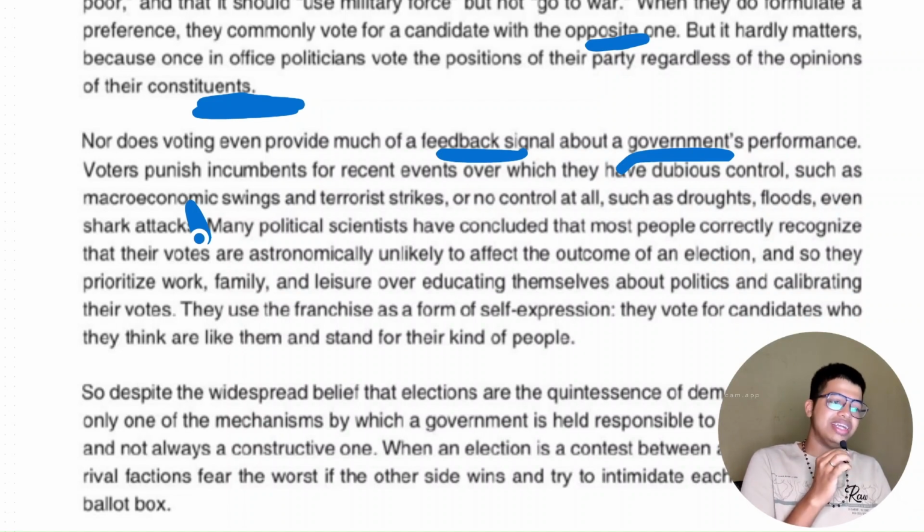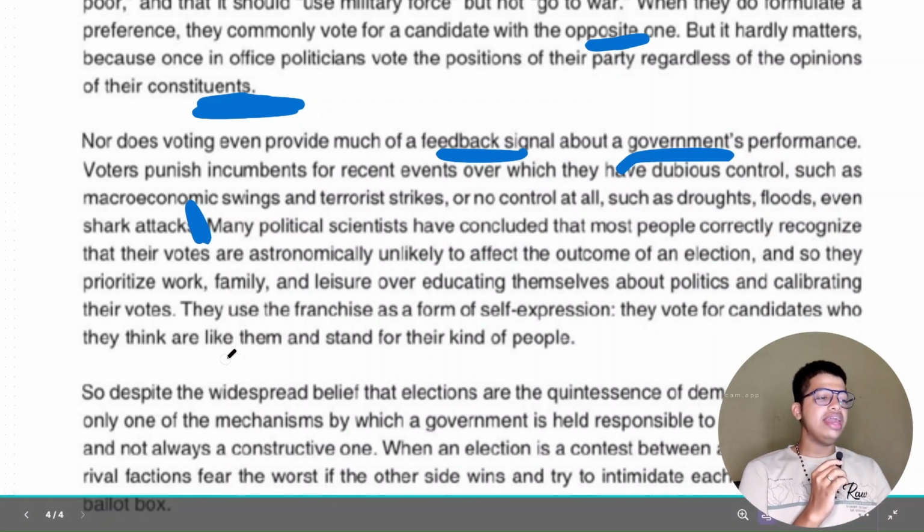Many political scientists have concluded that most people correctly recognize that their votes are astronomically unlikely to affect the outcome of an election, and so they prioritize work, family, leisure over educating themselves about politics and calibrating their votes. This is very pessimistic in its approach. Let's go ahead with it. They use the franchise as a form of self-expression. They vote for candidates who they think are like them and stand for that kind of people.